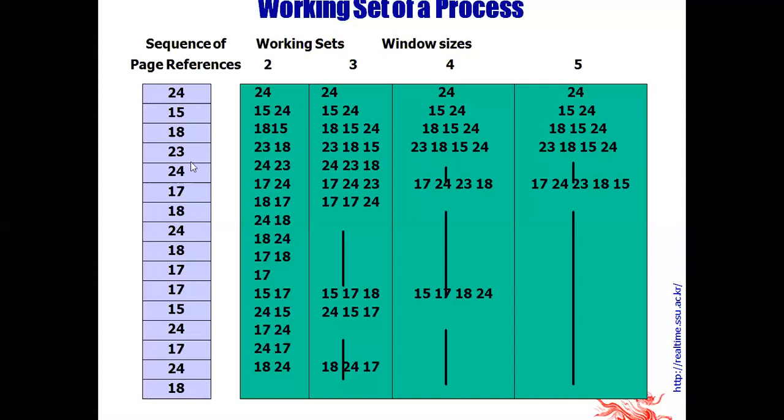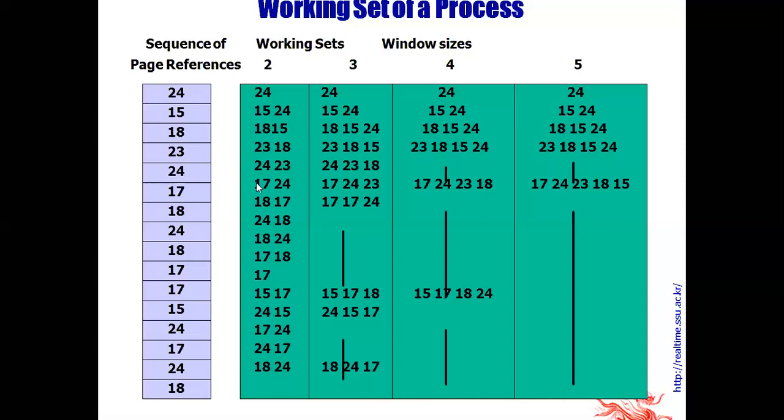Now the next page that arrives is 23. As we are using least recently used, 15 will be replaced and 23 is brought into main memory. So 23 and 18 are available. Now the next page is 24. Again it will replace 18, and the pages are 24 and 23.